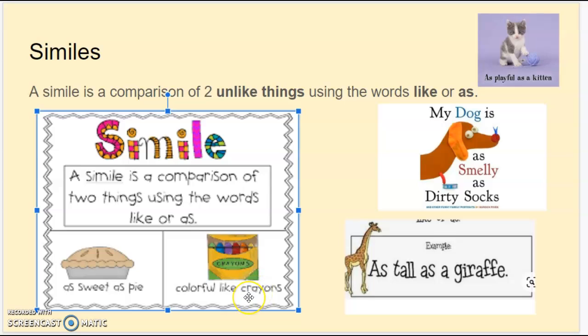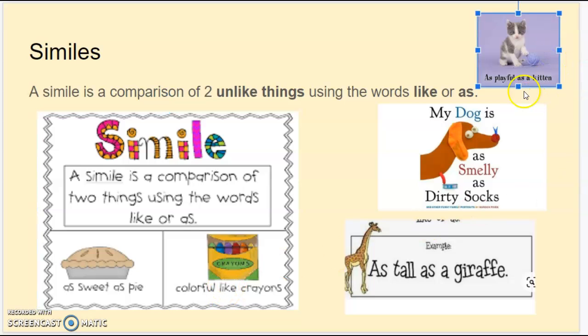Or maybe you used or heard of a phrase or described something like, oh, that painting is colorful like crayons. Well, paintings and crayons are two different things, and they are using the word like to compare those. Here's another example. Playful as a kitten. Being playful and a kitten are not the same things, but you are comparing one using as.